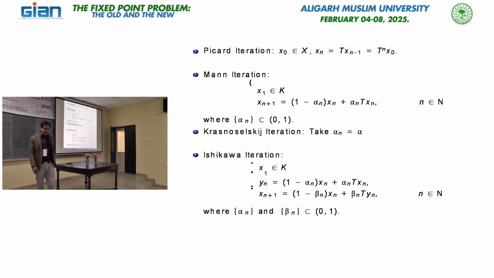So, once we define a new iteration, there are two purposes, or you can say we face two difficulties. One, okay, we have an iteration scheme, and if we consider a more general class of operators, whether we are able to approximate the fixed point of that operator by the given scheme. If not, then of course, we go for new iterative schemes. So, this is one motivation. Another, because once we have more iterative schemes or algorithms, the rate of convergence of the iterative scheme is also very important from the computation point of view.